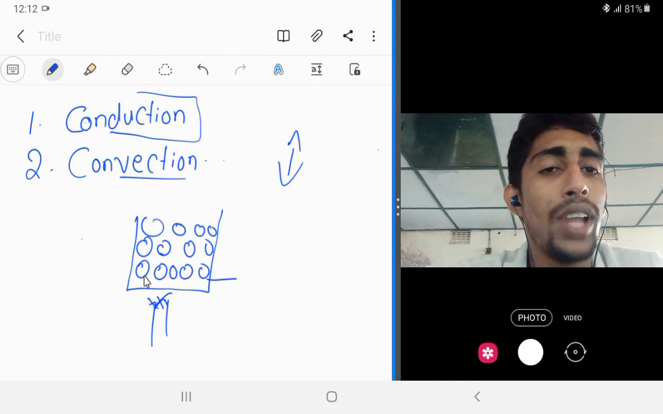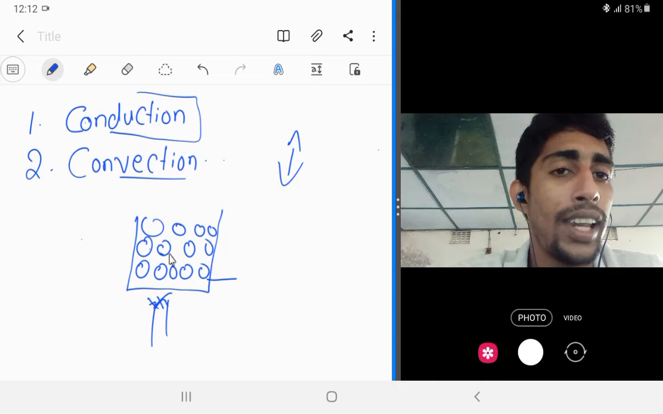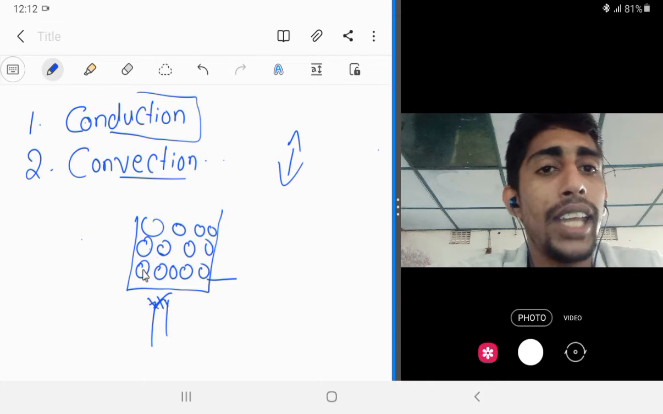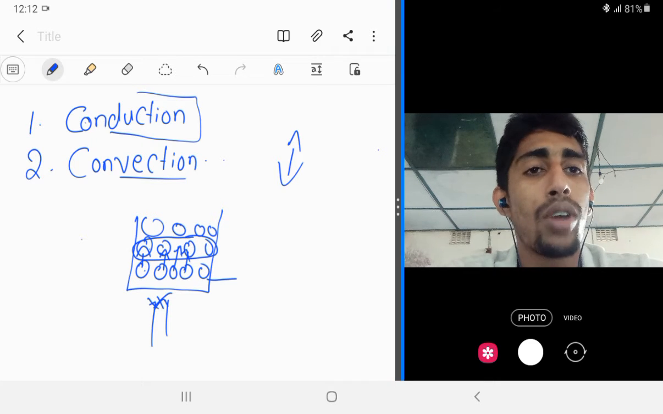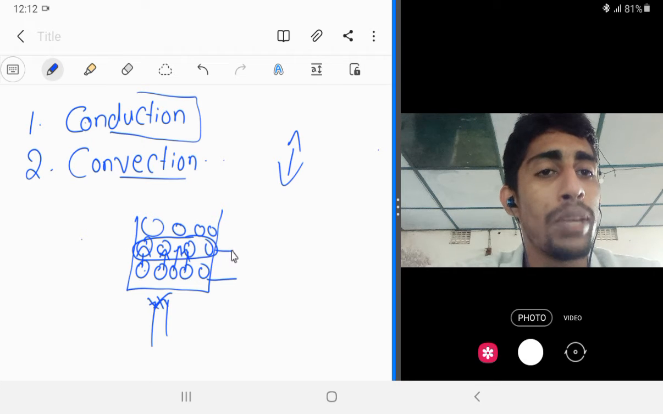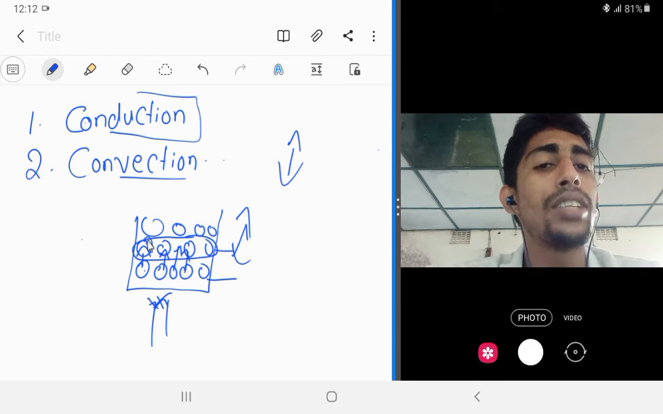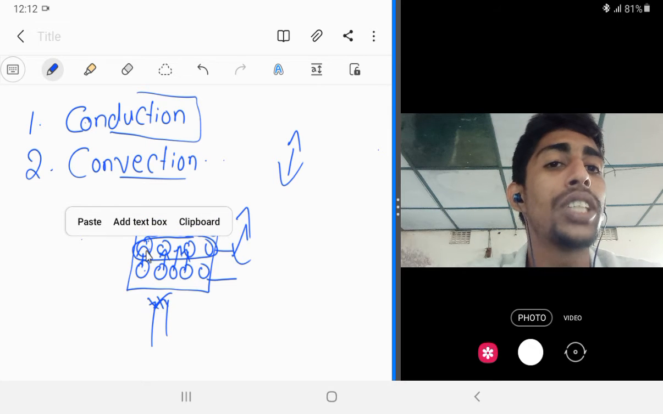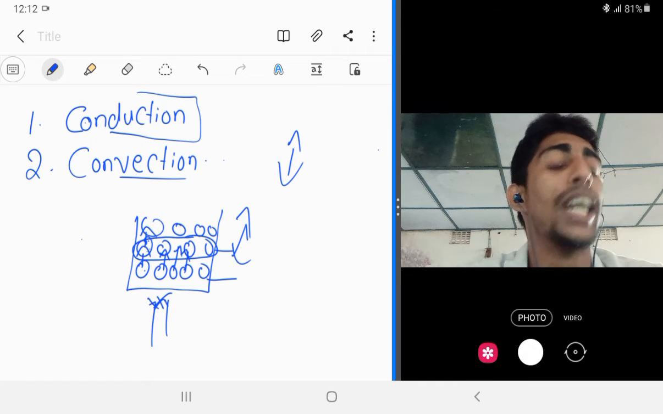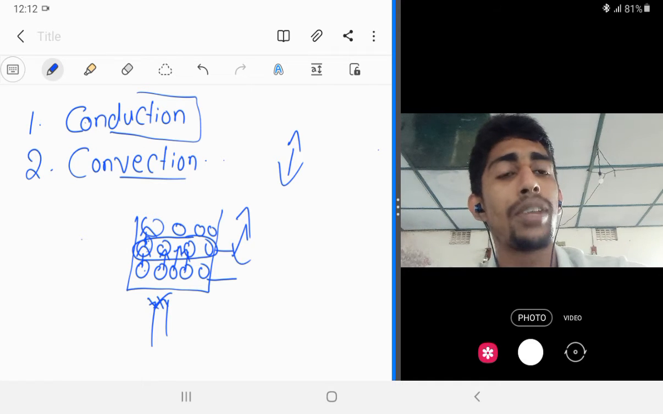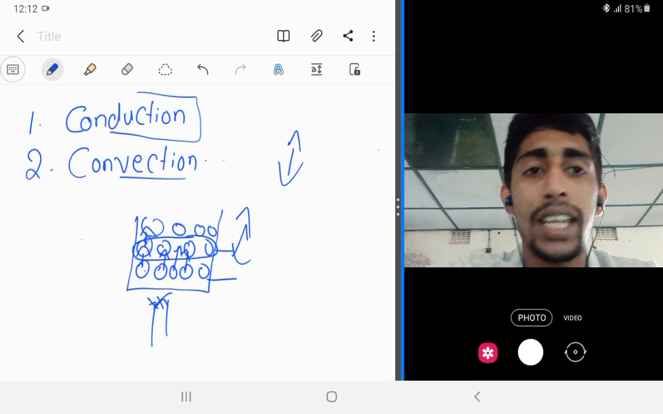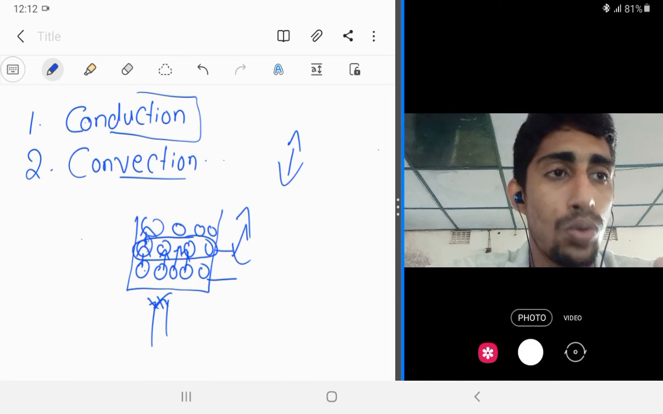Then these molecules will touch the second layer, and the heat energy will transfer to the second layer. Clear? Then when the second layer has got a sufficient amount of energy, it will start to vibrate up and down. Then from these second layer molecules, the heat energy will transfer to the third layer. Like that it goes up. So you have to remember that conduction takes place by the vibration of molecules.